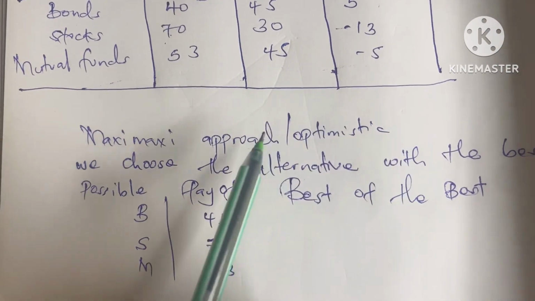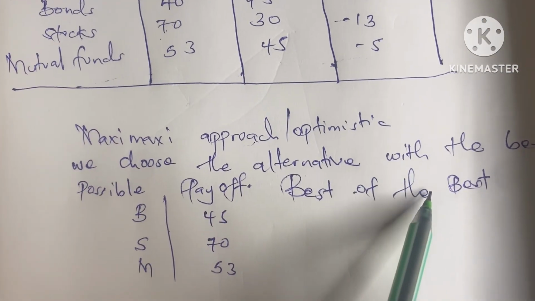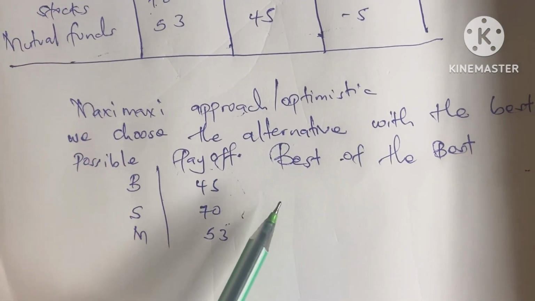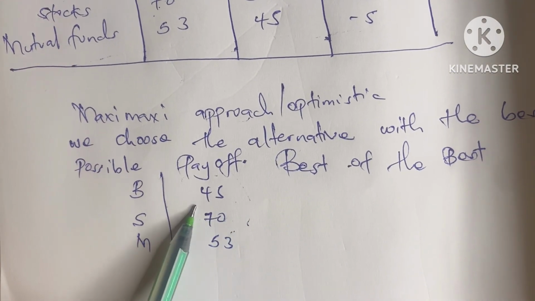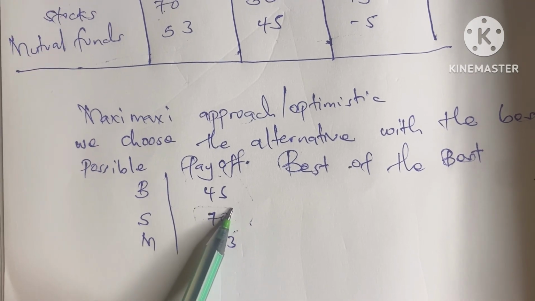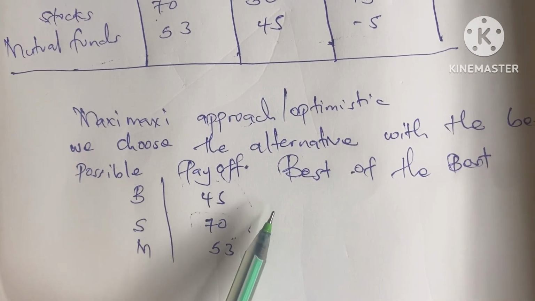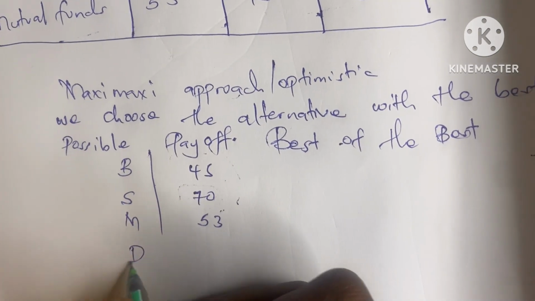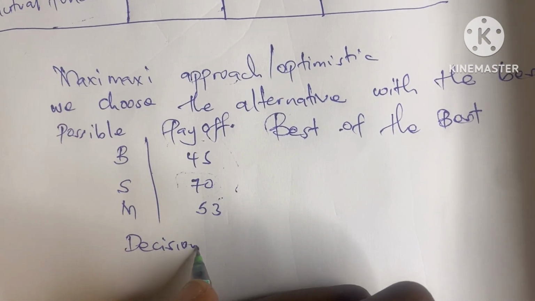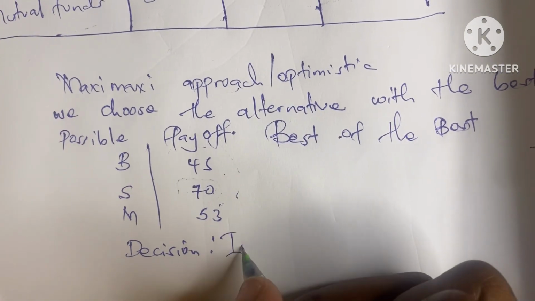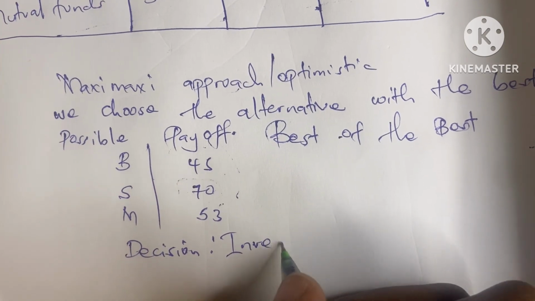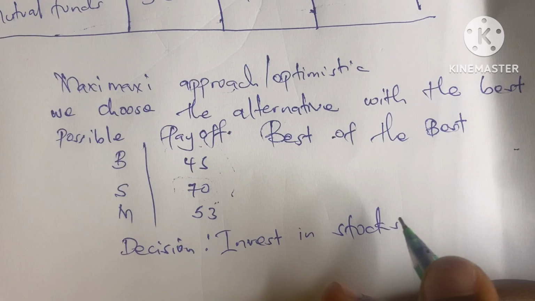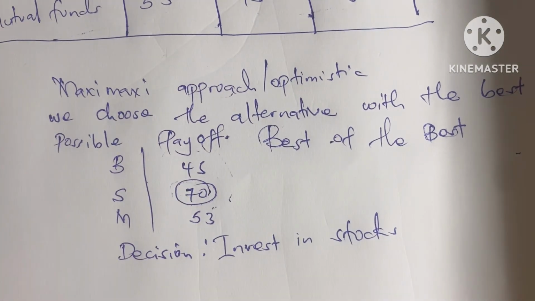Since Maximax is the best of the best, we choose what is best, and the best is 70. So we choose stocks. Our decision here will be to invest in stocks.